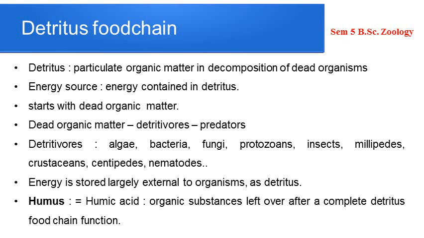Now, the predators in the detritus food chain may be members in the grazing food chain as well. So there is a connection between the detritus and the grazing food chain.